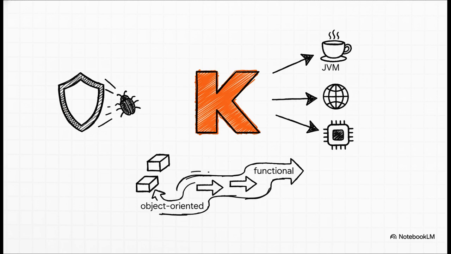So what you end up with is this incredible package, right? You get that built-in safety, a ton of modern programming features, and this amazing flexibility. I mean, it can run on the JVM just like Java. It can be compiled into JavaScript to run in a web browser, or it can be turned into native code that runs straight on the hardware. It's like a chameleon. And that ability to adapt is really what makes Kotlin so darn powerful.